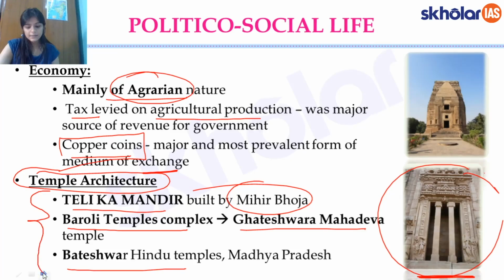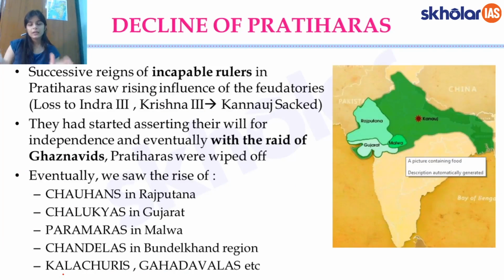Try remembering these names. They could ask you Teli Ka Mandir is attributed to, and they could give you 4 temple names and the 4 dynasties or the rulers' names. So as we spoke of, remember in case of Chalukyas, Aihole, Badami, etc. Similarly, in case of Pratiharas, Teli Ka Mandir, Baroli, Bhateshwar, etc. Right? So try remembering these important ones, if not all of them, at least a few of them, so that you can do some intelligent elimination, etc. in your prelims paper.